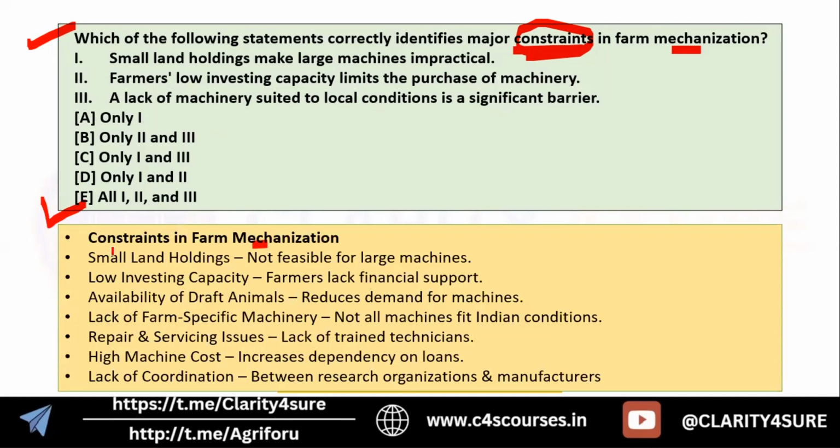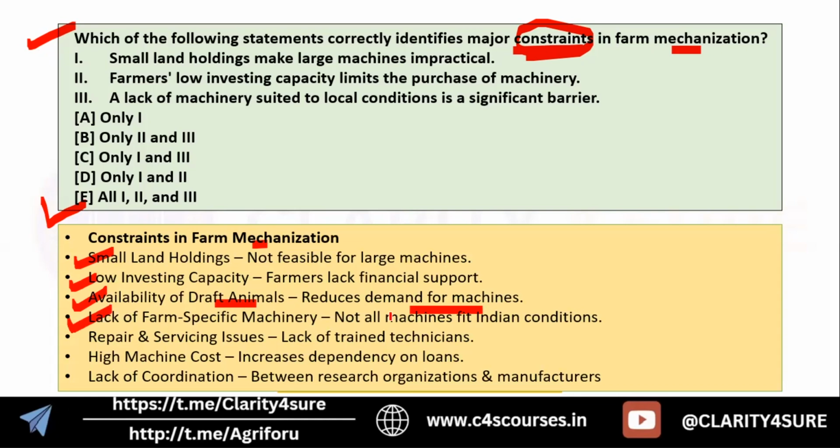The major problem is the small land holdings. Then the low investing capacity, the farmers lack financial support. Then availability of draft animals is again a constraint, because we have cheaper animals that are most suited for these small land holdings, and that reduces the demand for machines. Then lack of farm specific machinery.